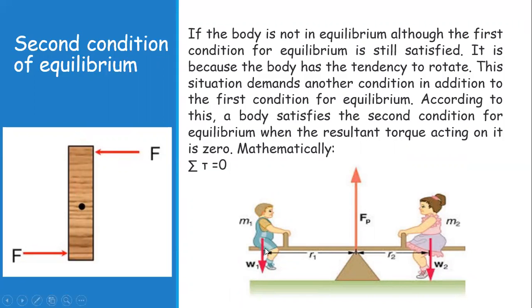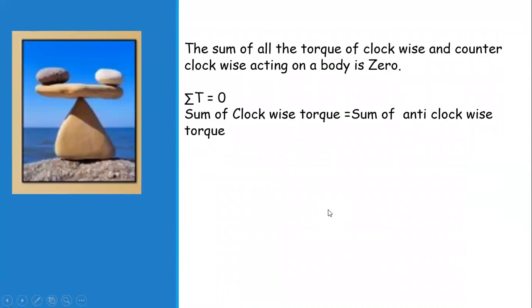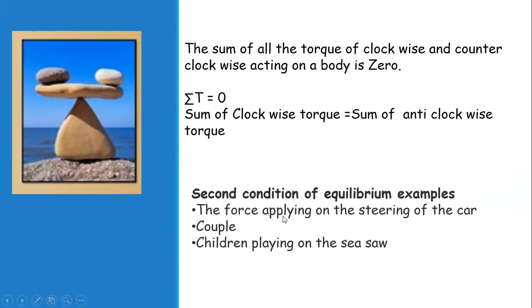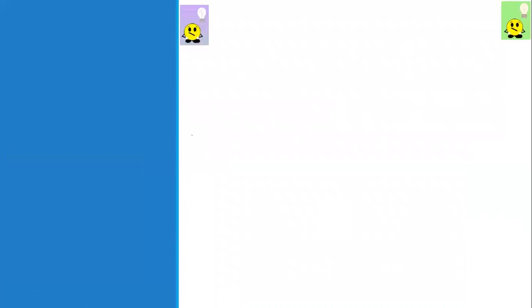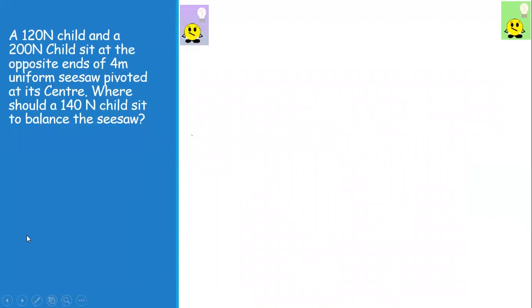This is another example. If it is maintaining its horizontal position, it means the sum of all the torques is equal to zero, or we can say the sum of clockwise moments is equal to the sum of counterclockwise moments. Some examples of the second condition are the force applied on the steering wheel of a car, the force on the Tommy bars, a couple, or children playing on a seesaw. These are all examples of the second condition of equilibrium.